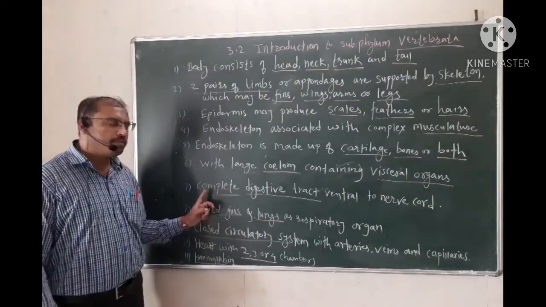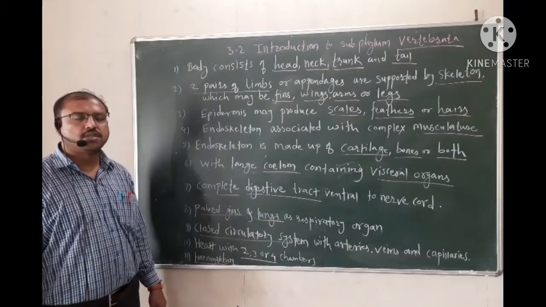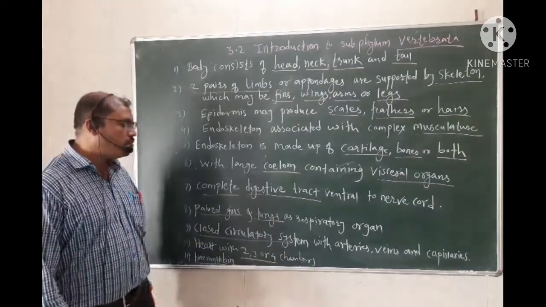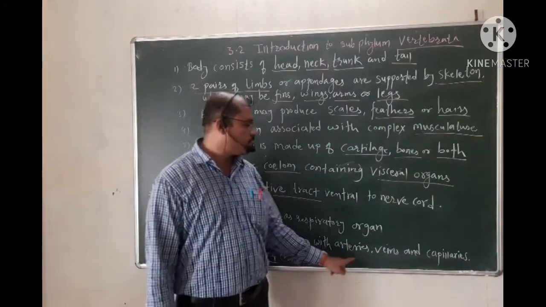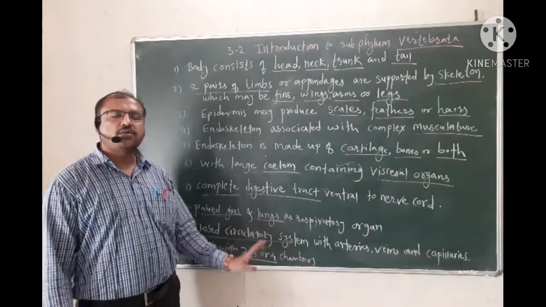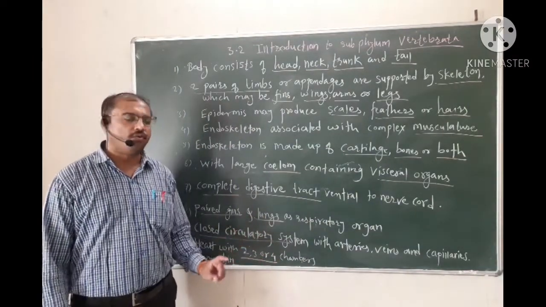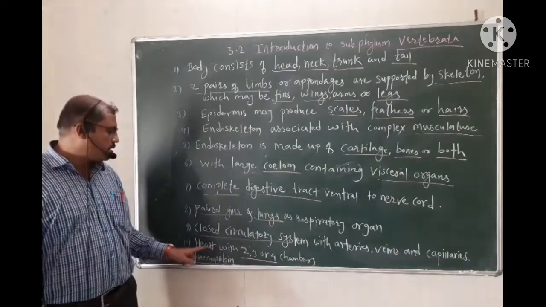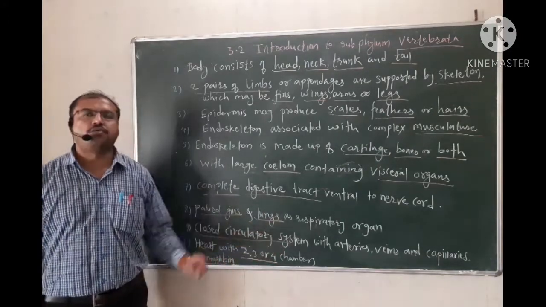Then the vertebrates have a closed circulatory system. That means the circulatory fluid, which is blood, flows through closed vessels, which are arteries, veins and capillaries. And for the pumping of this blood, there is a heart which may have 2, 3 or 4 chambers.